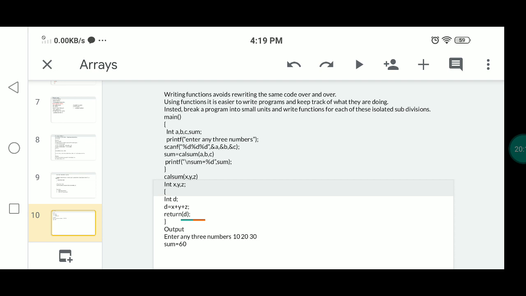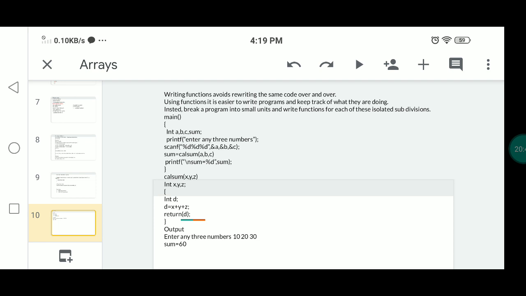So those are the simple tasks. For example, here we can write the addition of three numbers. Here also we can take the function name as calsum. We are using the function parameters x comma y comma z. These will take the values from the main function.